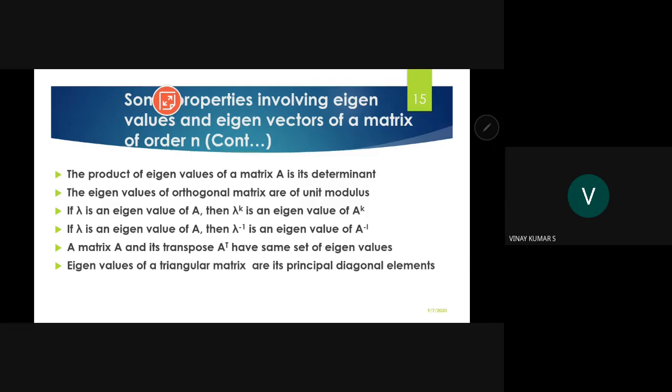So one more 2-hour lecture will cover almost all ideas on eigenvalues and eigenvectors, including these properties. So 4 slides we'll discuss in the next 2 classes, that is this coming Saturday, and by Monday your linear algebra component will be over.